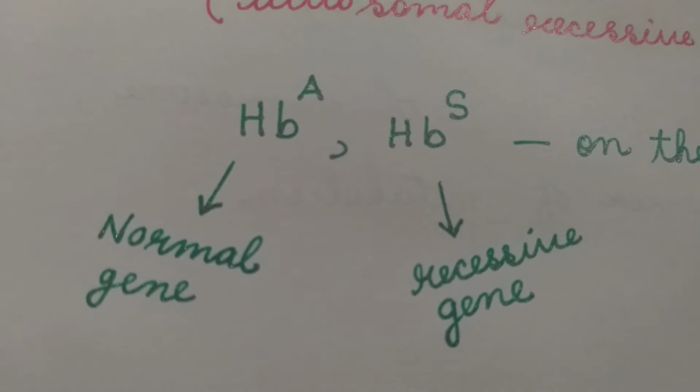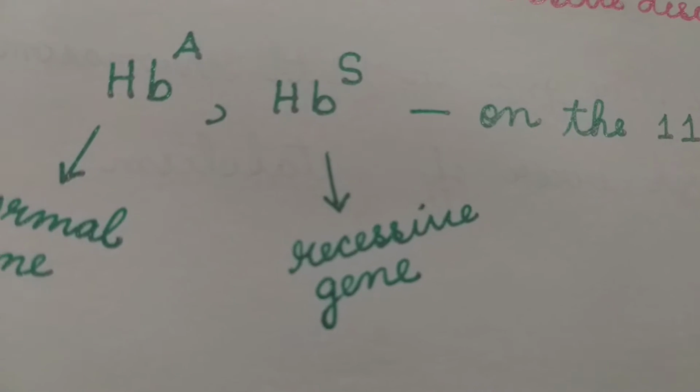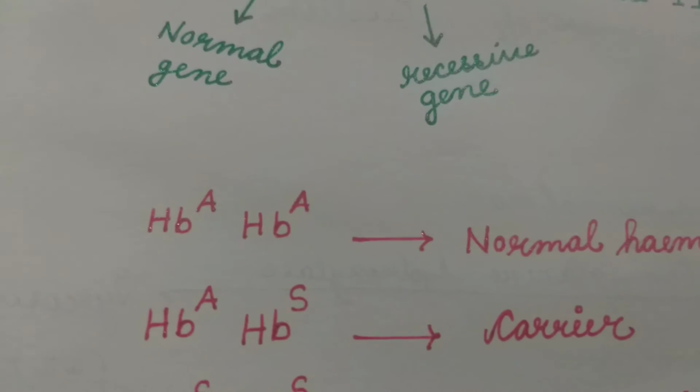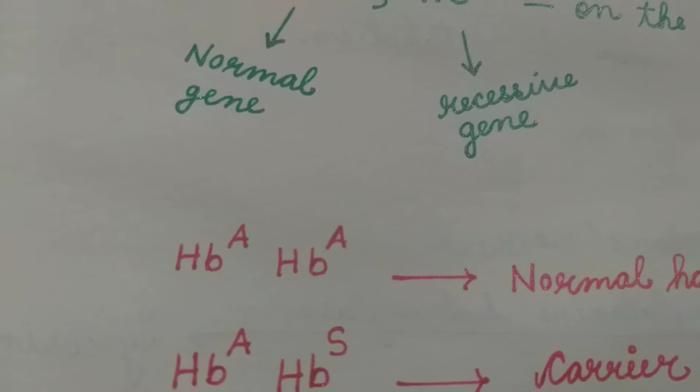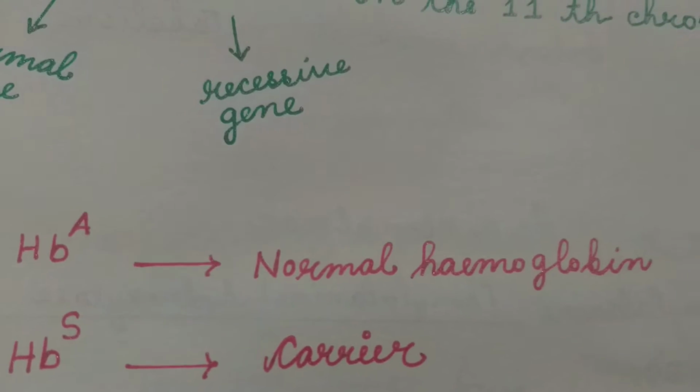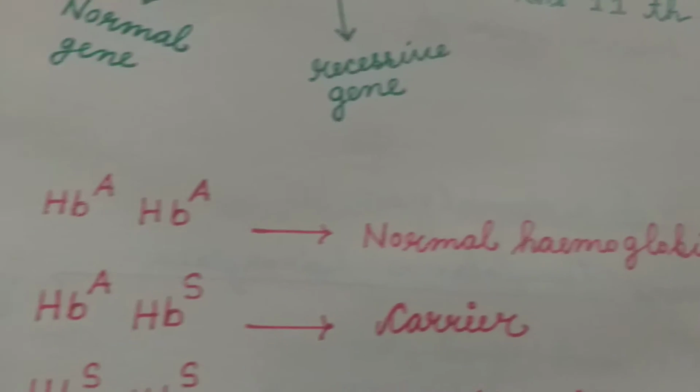HbA is the normal gene, HbS is the recessive gene. Now, if the genotype of a person is HbA HbA, the phenotype is that he has normal hemoglobin.